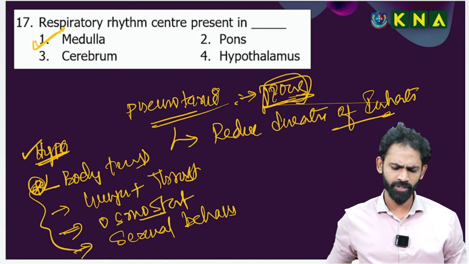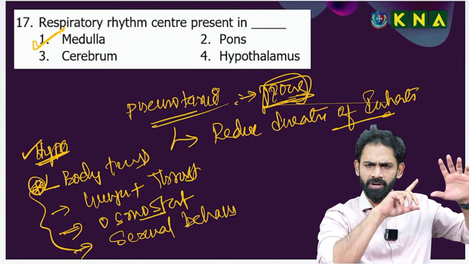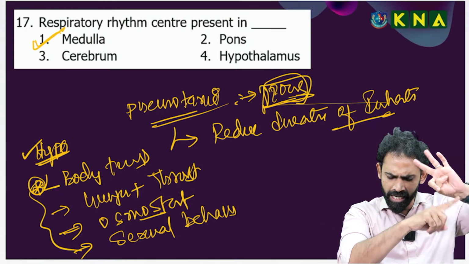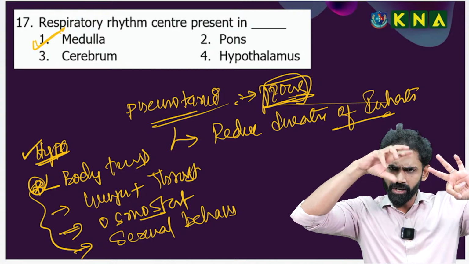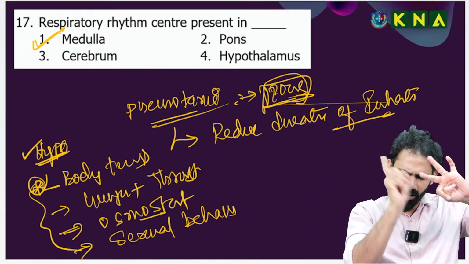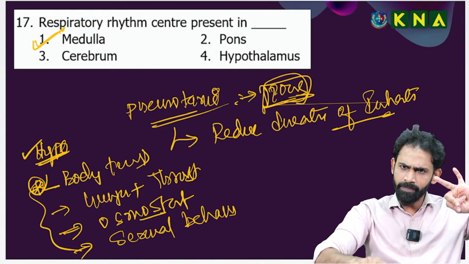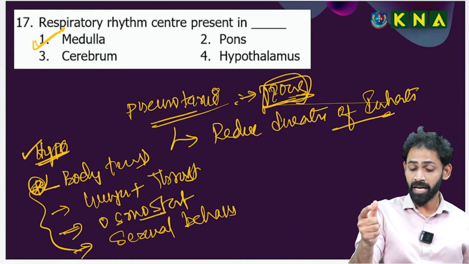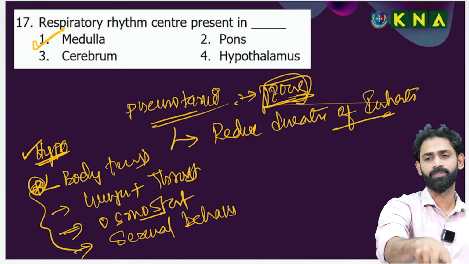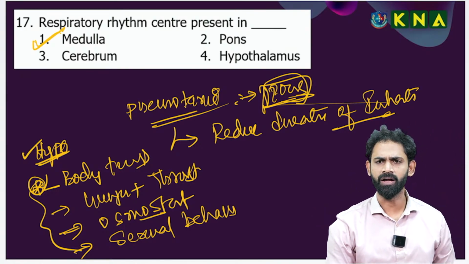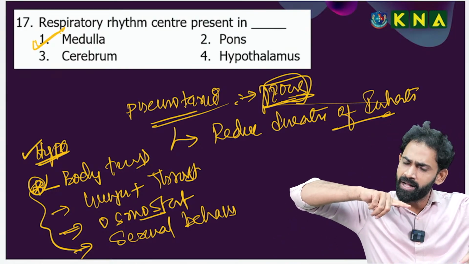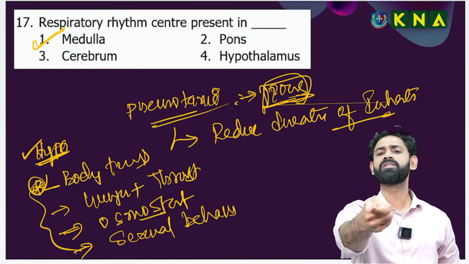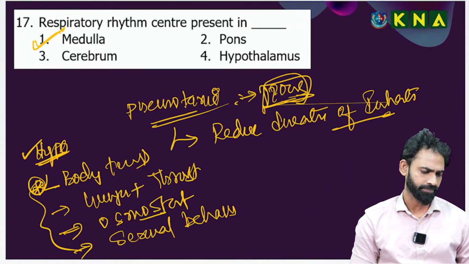The hypothalamus controls body temperature, hunger and thirst, and water volume, which is called an osmostat. Along with the hypothalamus, the limbic system is involved in the regulation of sexual behavior.